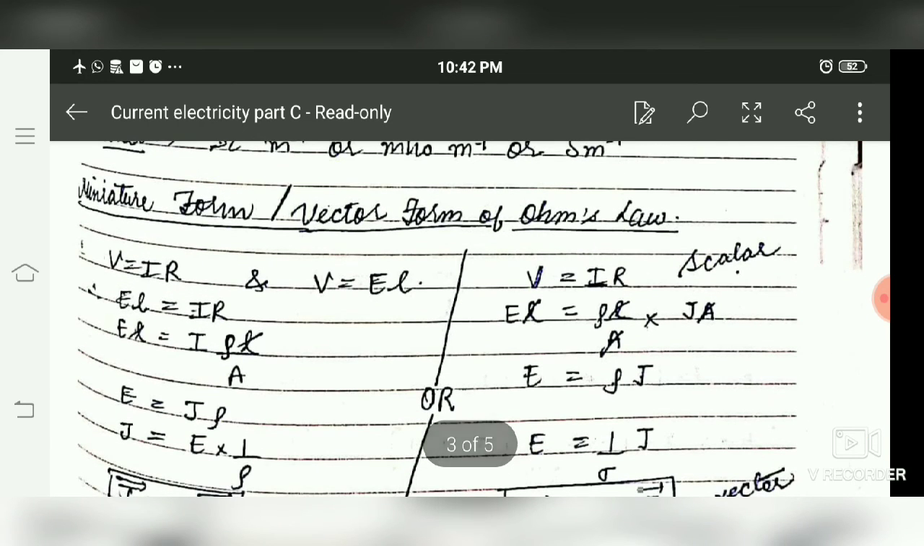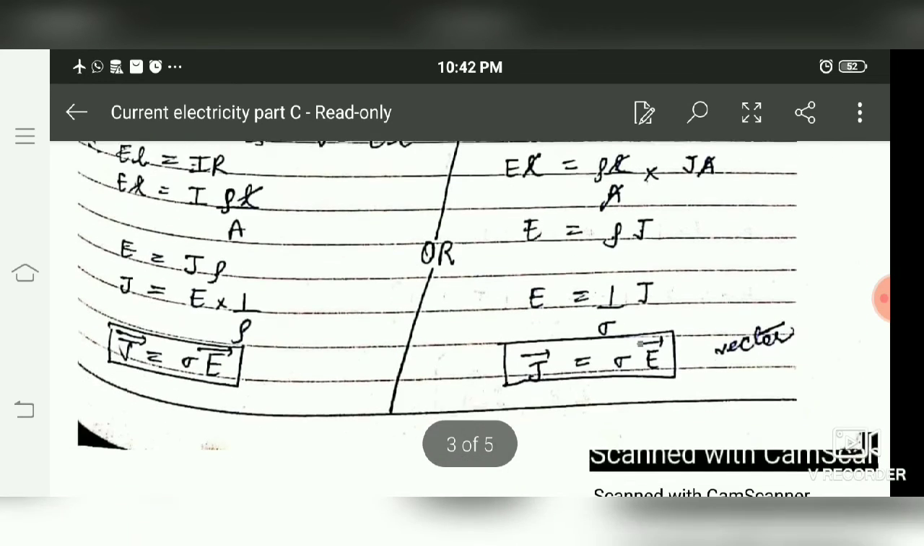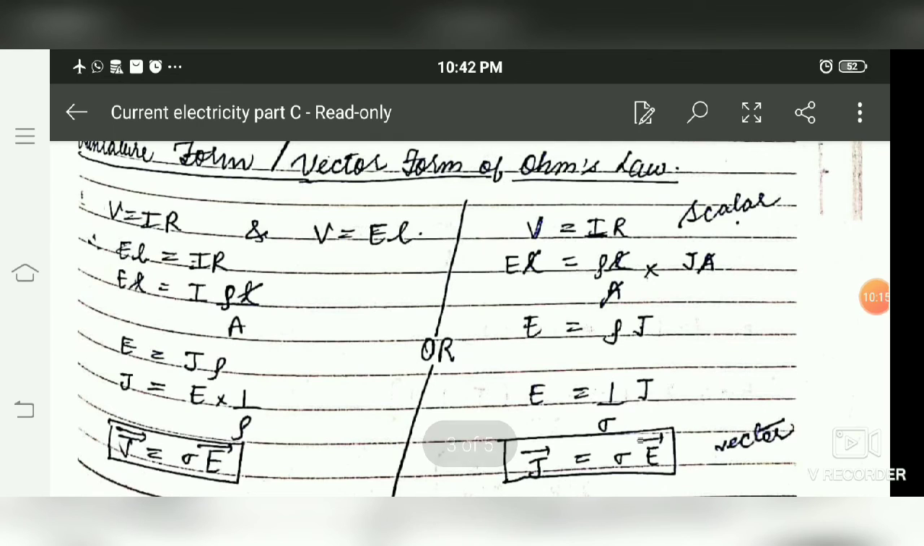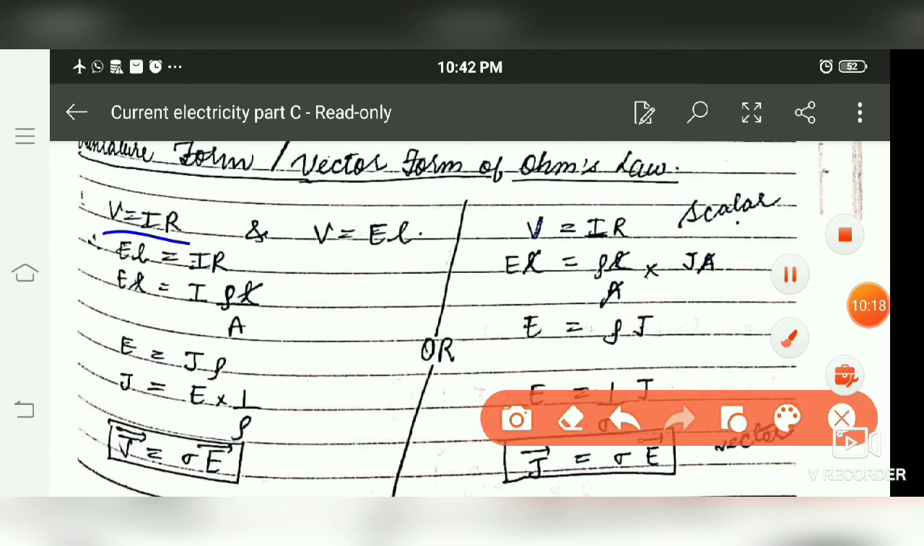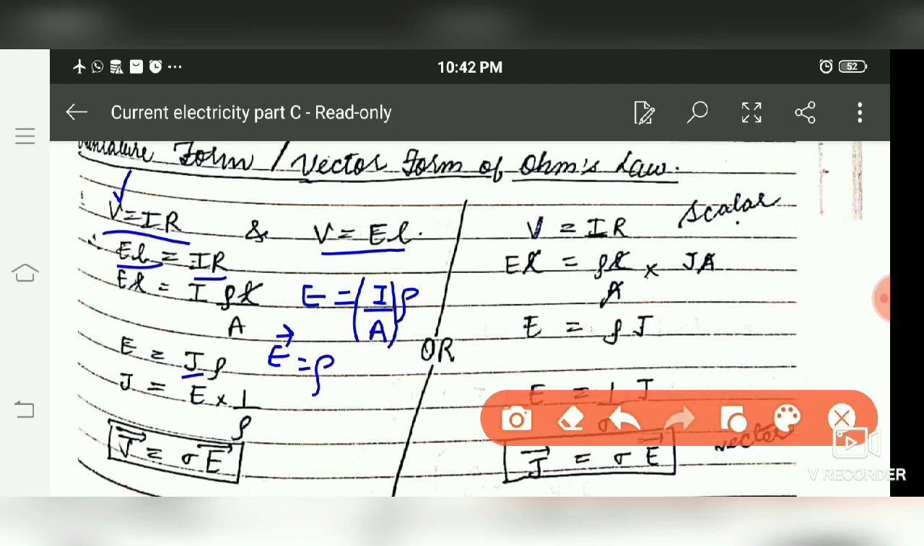Next is the vector form of Ohm's law. As we know, Ohm's law is V equals IR, and V is also equal to electric field into length. By substituting the value of V here, we get EL equals IR. L gets cancelled with L. So we get E equals I rho upon A, where I upon A is the current density J. So from here we get E equals rho J, or if we take rho on this side, 1 by rho is conductivity, so we get J equals sigma E.